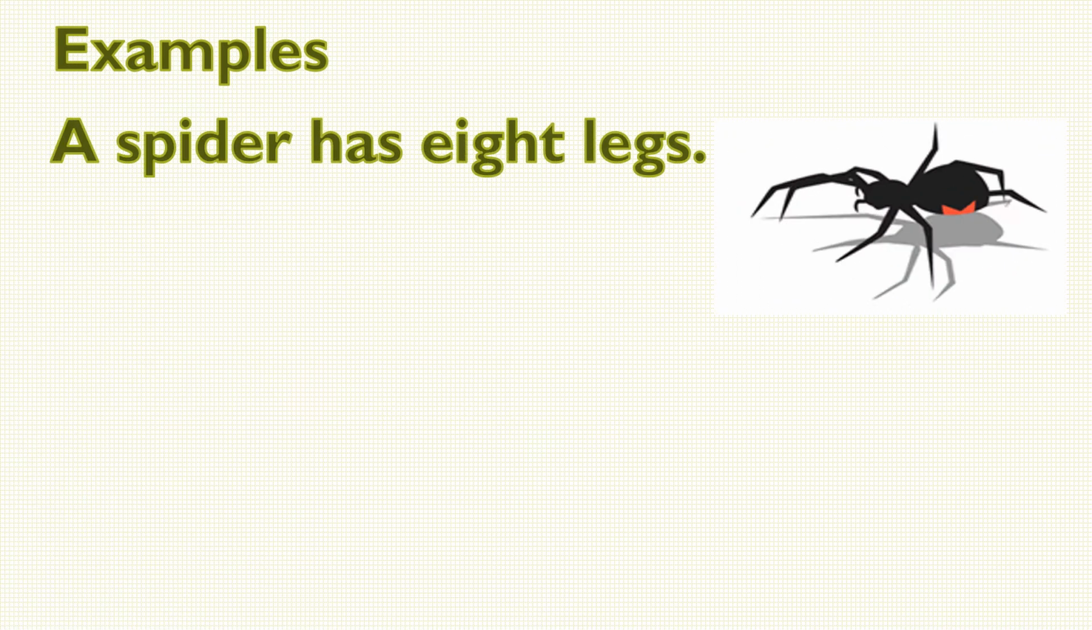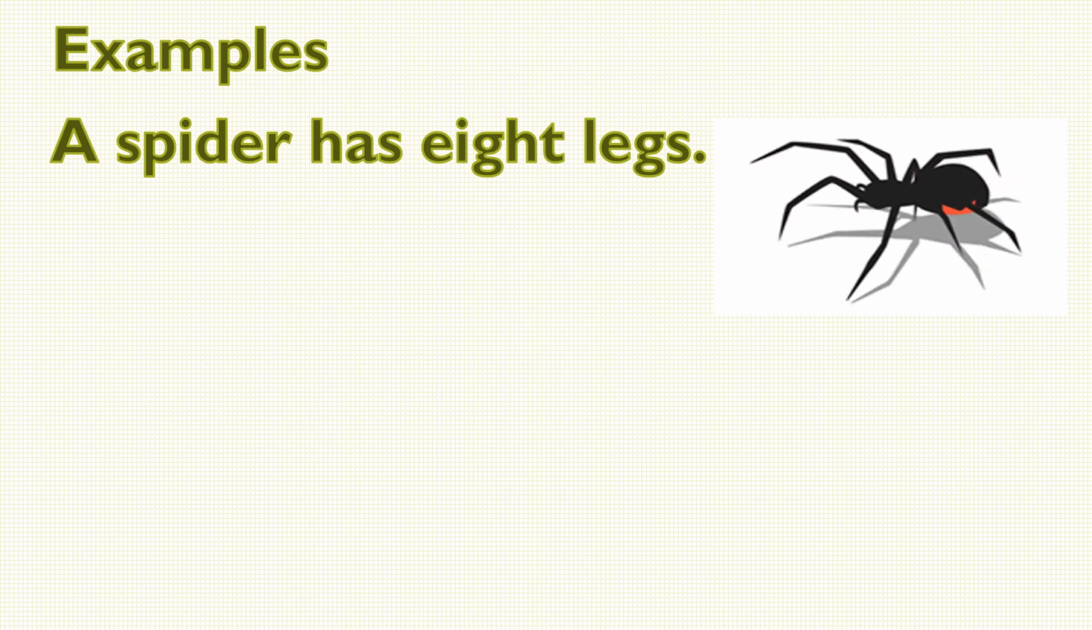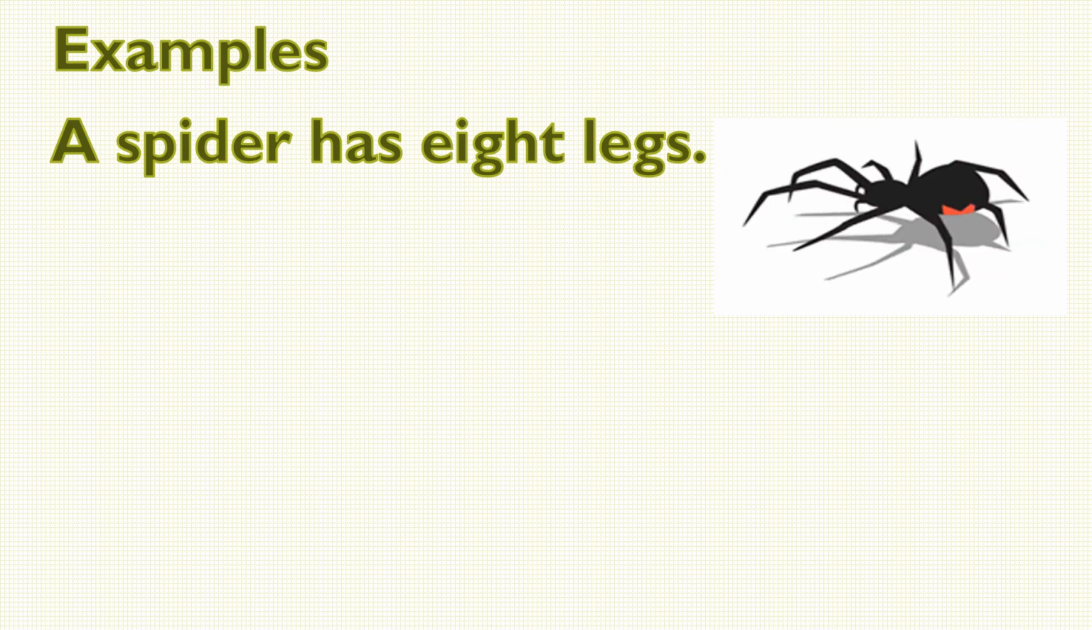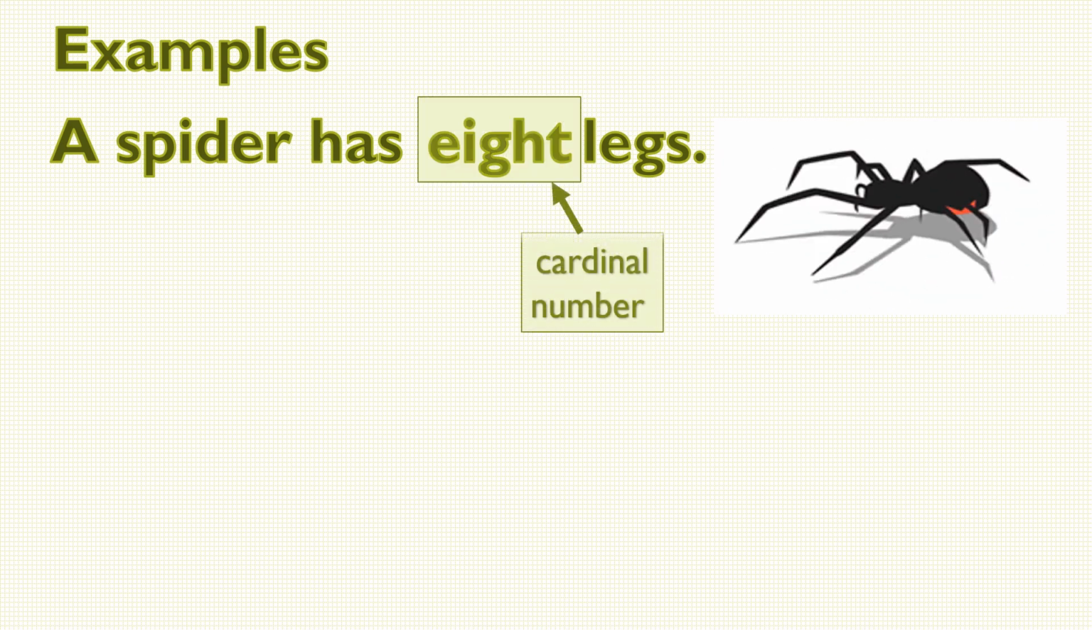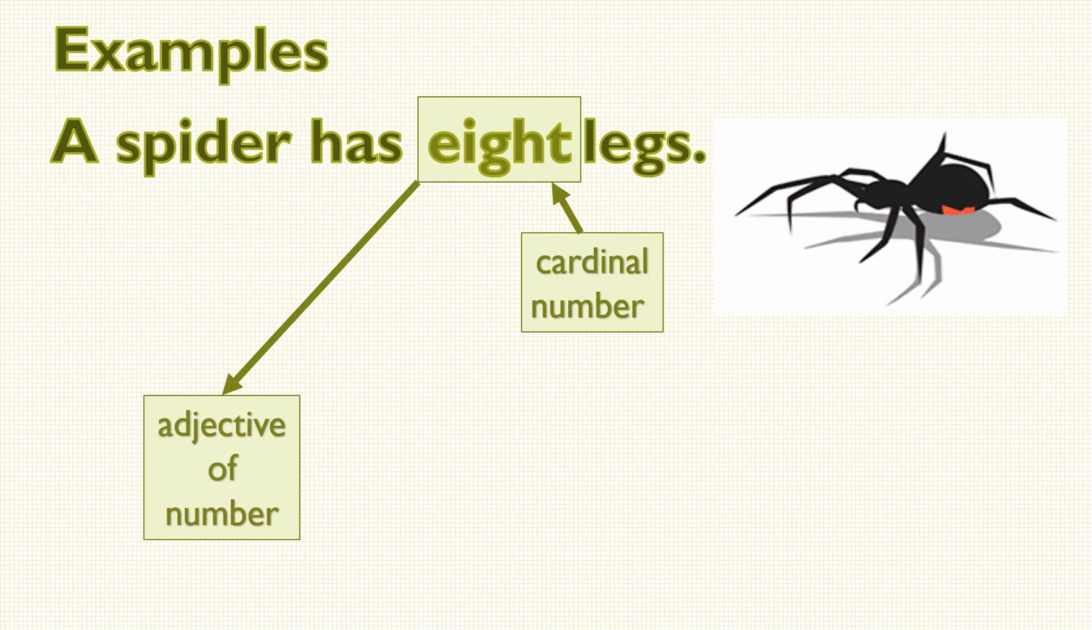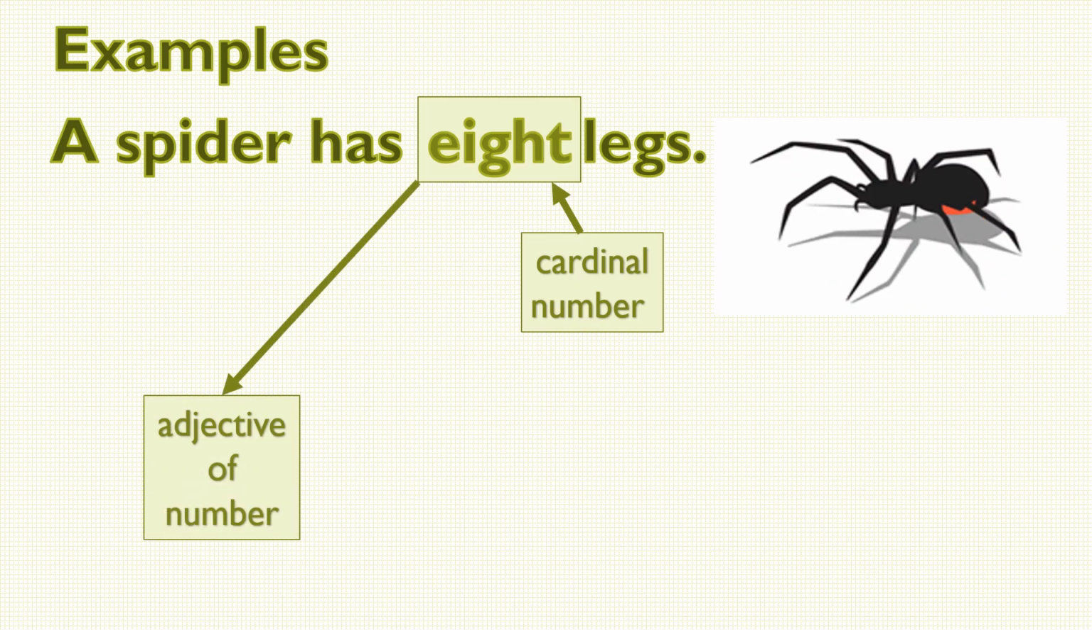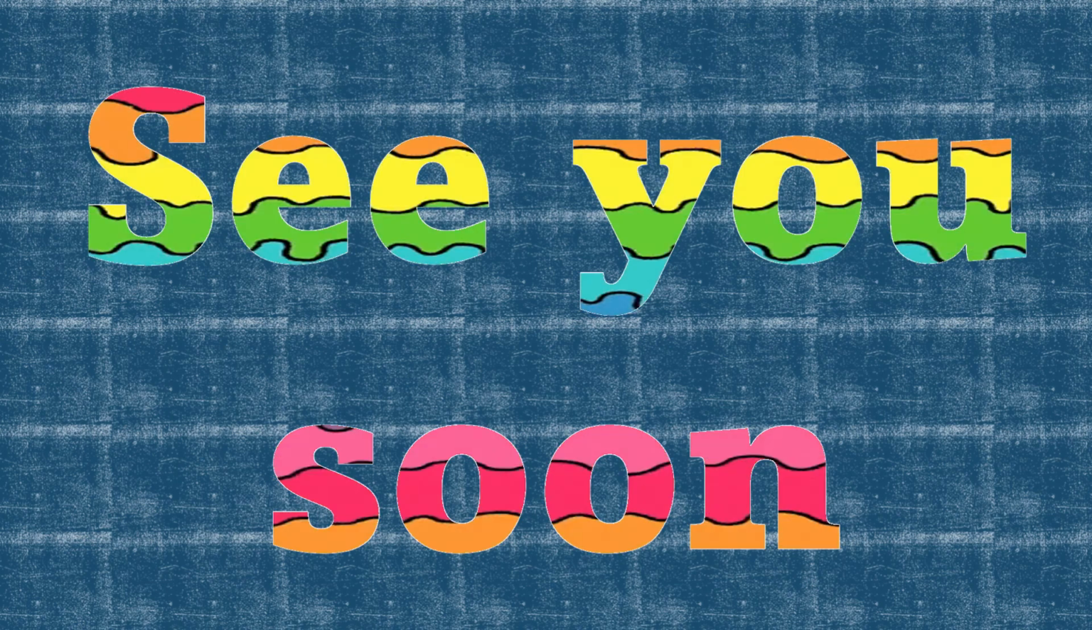A spider has 8 legs. Children, I have already told you all cardinal numbers are adjectives of number. So here 8 is a cardinal number. That's why it's an adjective of number. I hope the concept is clear to you, but revise it carefully.